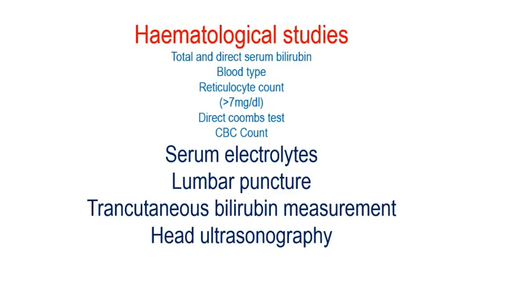As you know, total serum bilirubin will measure the aggregate of all forms of bilirubin in the blood, and direct serum bilirubin will measure the amount of direct bilirubin, that is, conjugated bilirubin in the blood. And subtraction of these two, total serum bilirubin minus direct serum bilirubin, will yield us what? Unconjugated bilirubin, that is, indirect bilirubin. With the help of this, we can know the particular findings of the bilirubin.